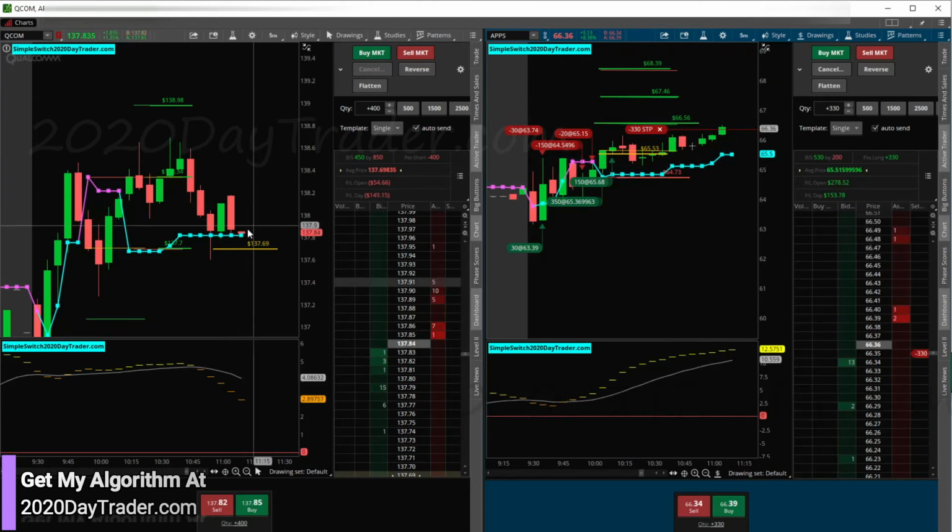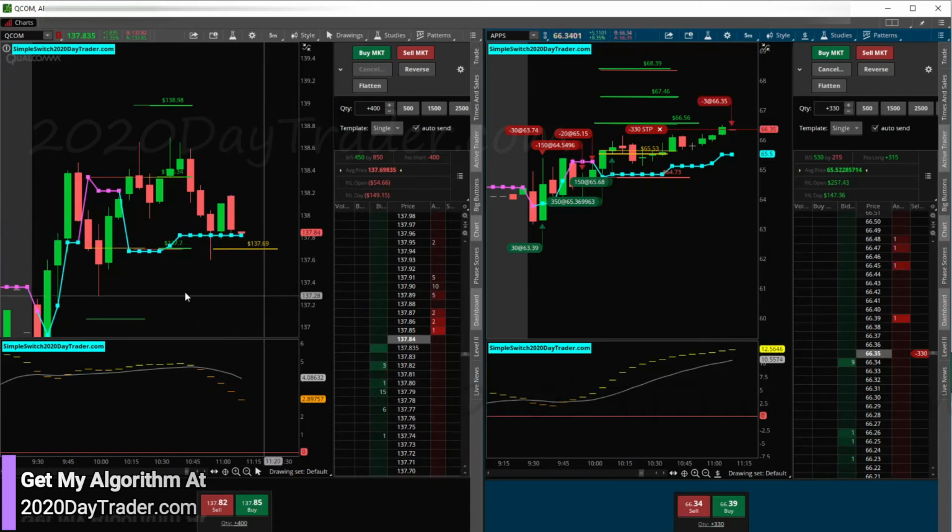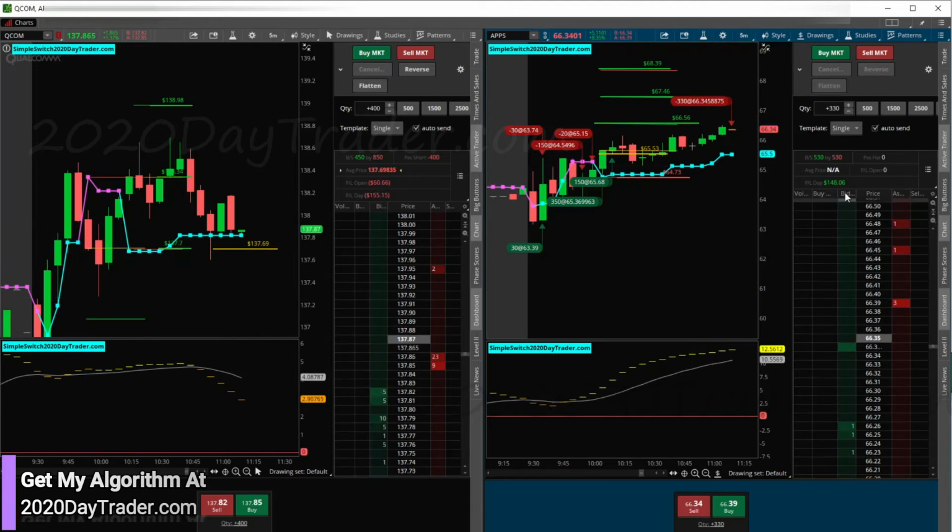All right, QCOM, now you're doing what I'm expecting. But we'll see. This is some support right here. And we'll see if it breaks this, comes down and revisits. All right, so APPS, we're out for $148.